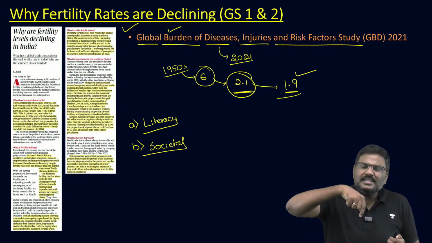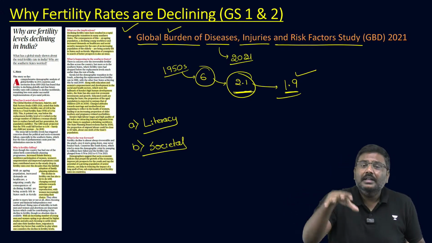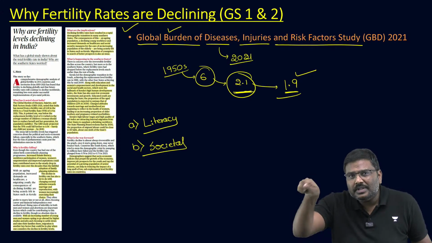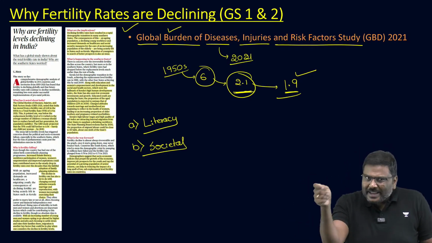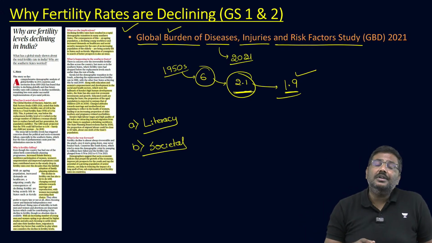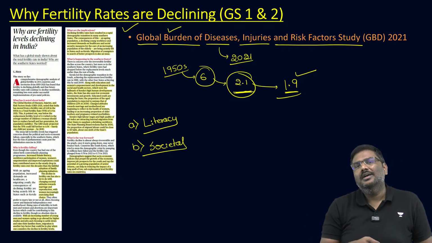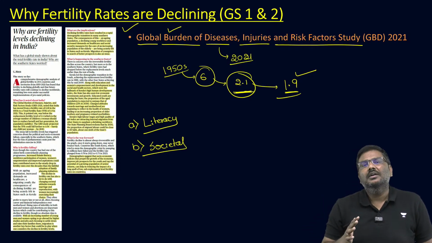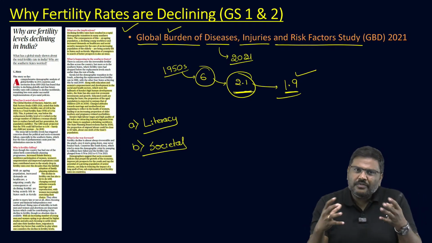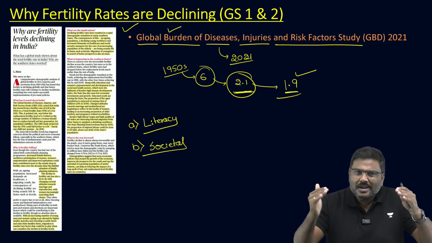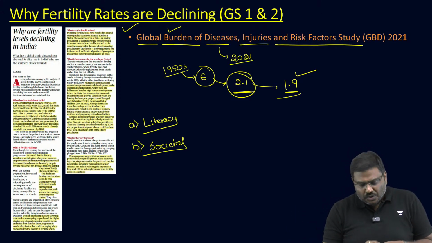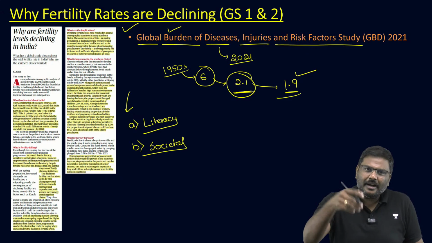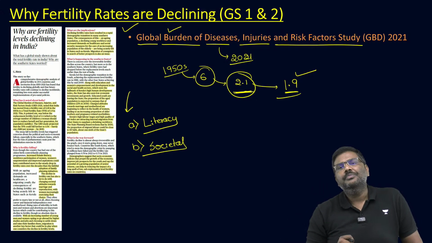And even if they increase the size of the family, they will be worried they may not have sufficient money to take care of the education, clothing and health care of the children, essentially providing a quality of life for their children. Right? And the rise in nuclear families has also added to reducing fertility rates. So these are some of the reasons why the total fertility rate in India has been falling.